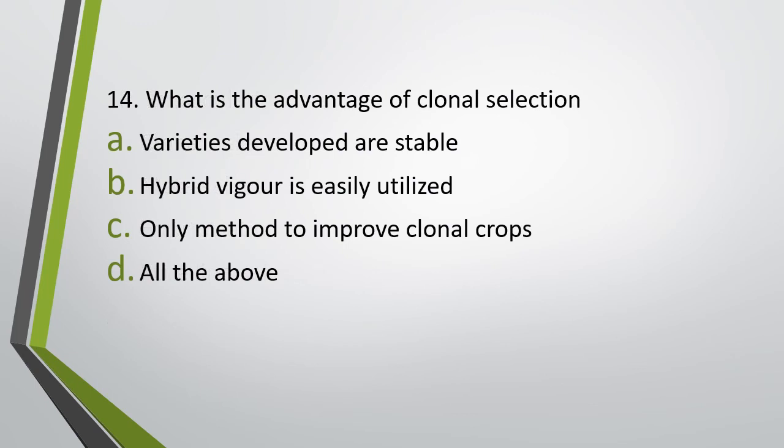Question number 14. What is the advantage of clonal selection? Varieties developed are stable. Hybrid vigor is easily utilized. Only method to improve clonal crops. All the above. Advantage of clonal selection. Correct answer is option D. All the above.